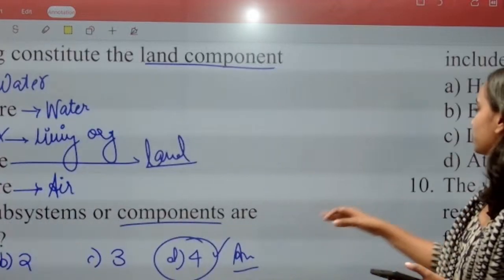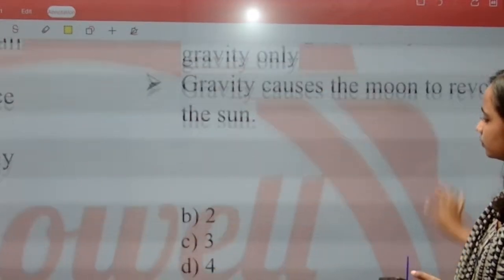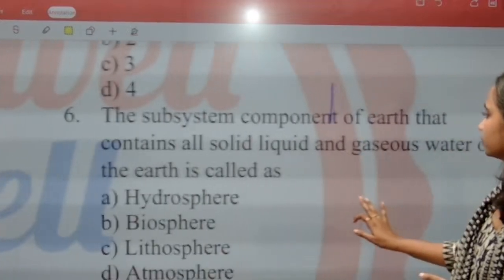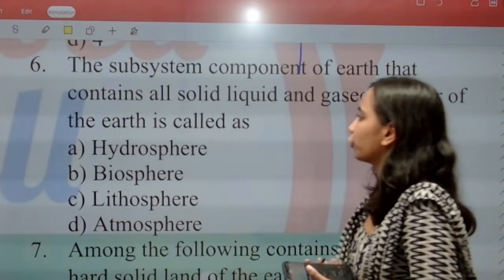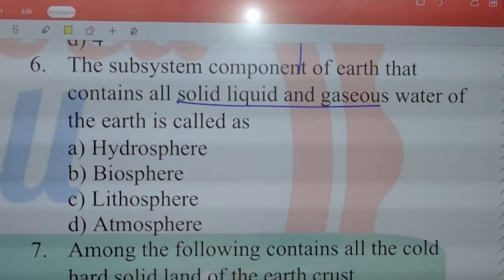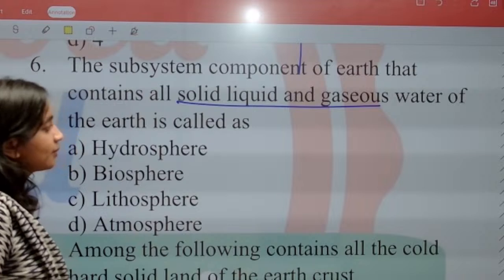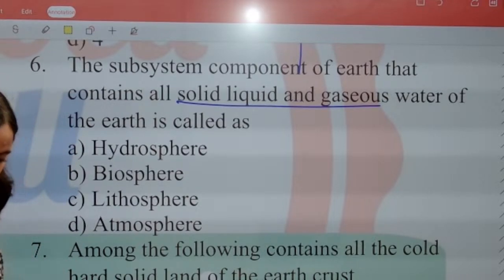Okay, the next question after this is question number 6. The subsystem or component of Earth that contains all solid, liquid and gaseous water of the Earth. The subsystem or component of the Earth that contains all the solid, liquid and gaseous water. What will be the correct answer?